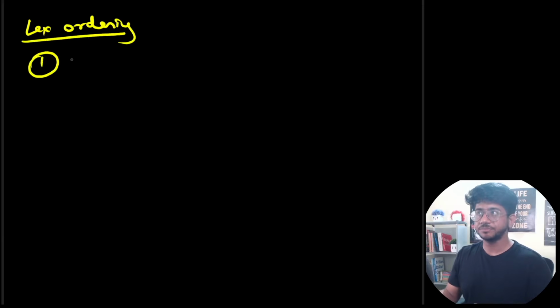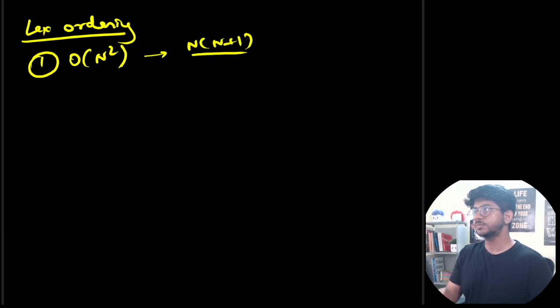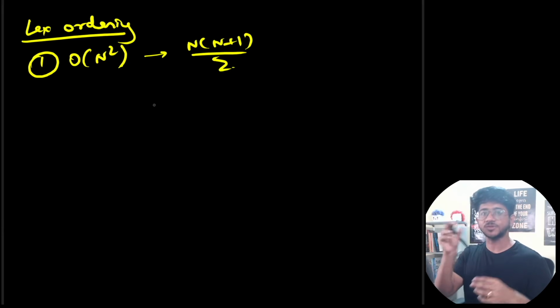Lex ordering. First question. How many substrings does a string have? Okay. Obviously that is going to be order n square. To be precise, it would be n plus 1 choose 2, right? It would be n into n plus 1 by 2. That many substrings are possible. Okay. Order n square number of strings.